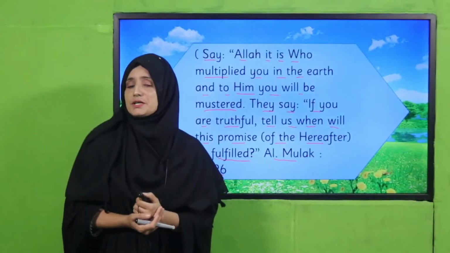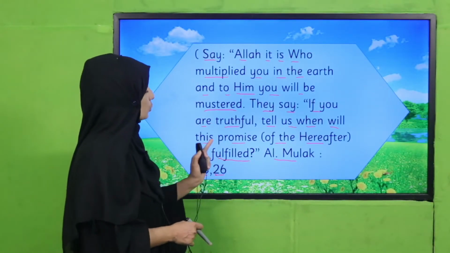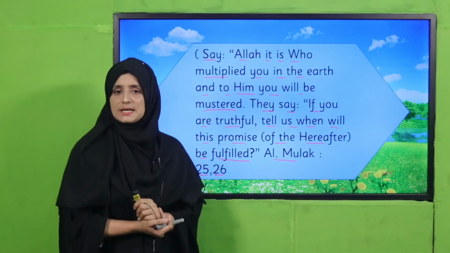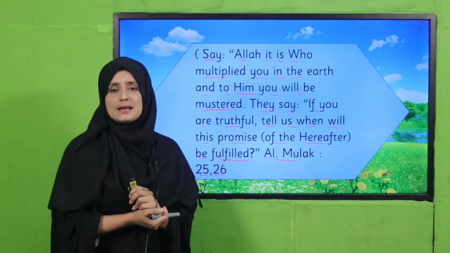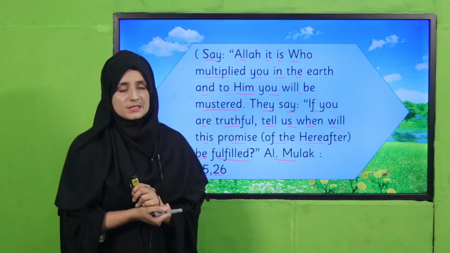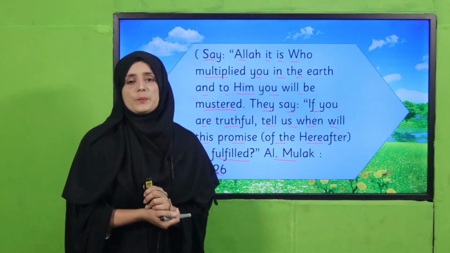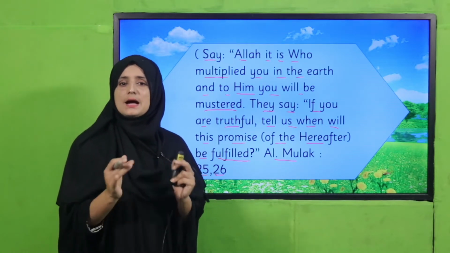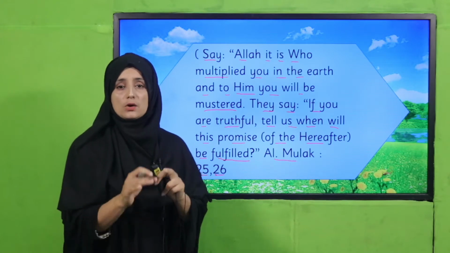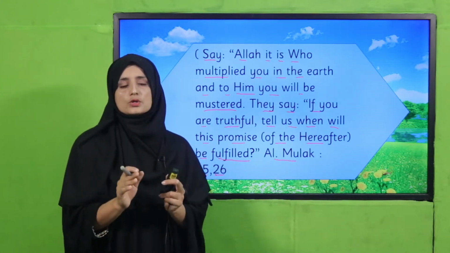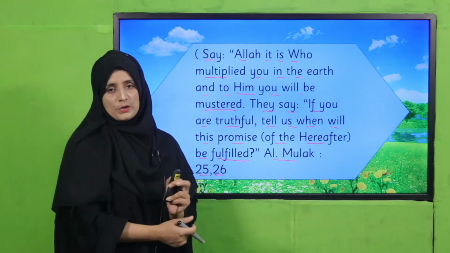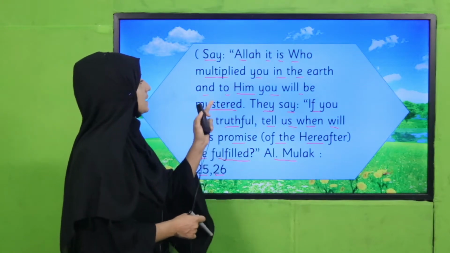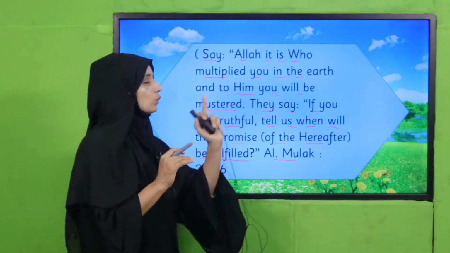Can you guess what this beautiful verse is telling about? Allah is addressing His holy prophet, peace be upon him, that Allah has sent human beings on the earth and He knows when He will get all of you back to Him. So Allah wills that He multiplied you.